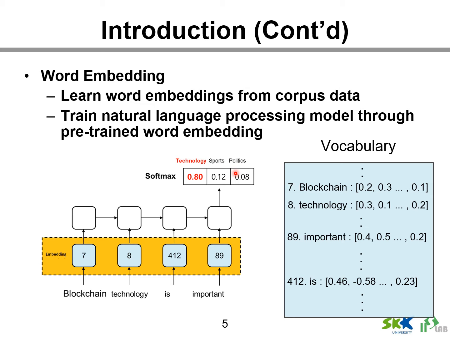For example, the input sentence is blockchain technology is important, and the model is learned to predict the word technology. Here, the input word is mapped to an index, and the embedding layer translates the index to a word vector. Finally, the word embedding is learned to predict the next word.